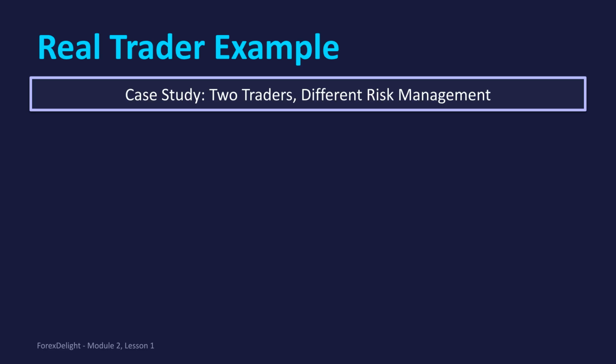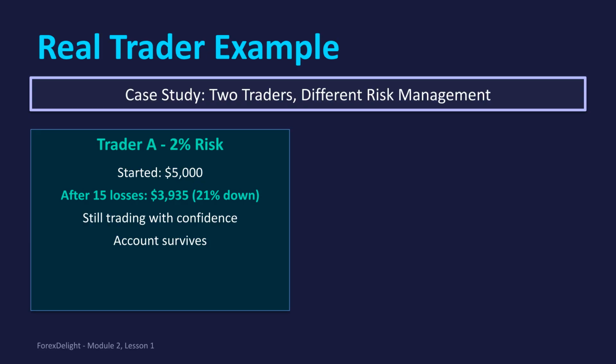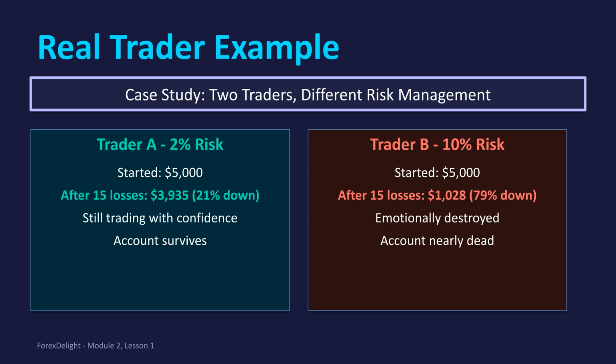Let's look at a case study comparing 2 traders with different risk management approaches. Trader A, risking 2%, started with $5,000. After 15 losses, their account was down 21%, still trading with confidence, and the account survived. Trader B, risking 10%, started with the same $5,000. After 15 losses, they were down 79% to $1,028. The account was nearly dead, and the trader was emotionally destroyed.